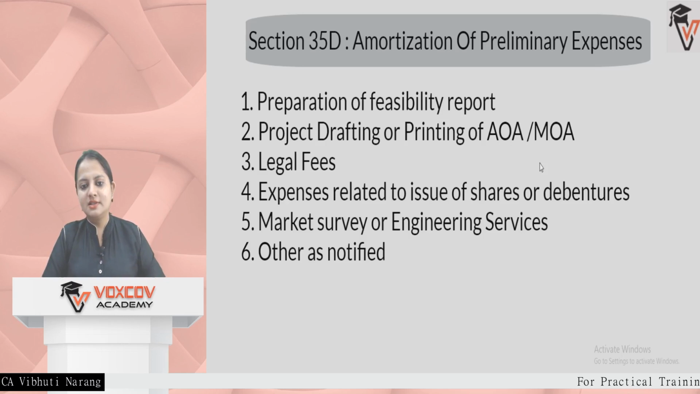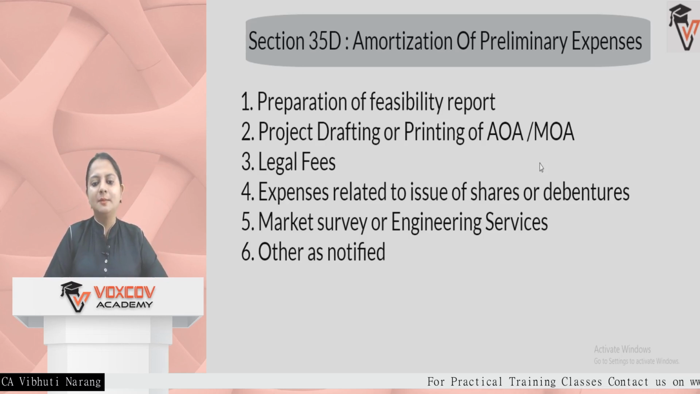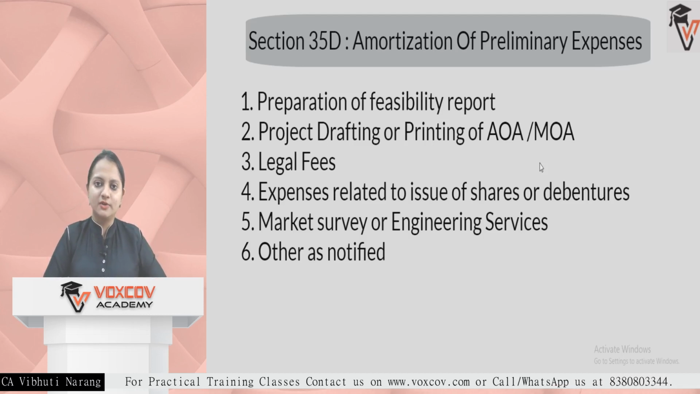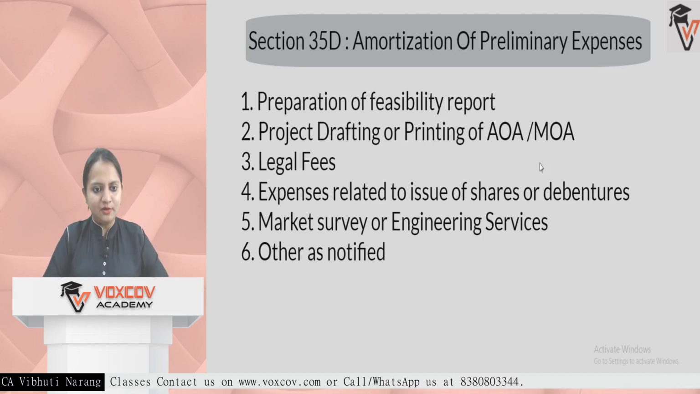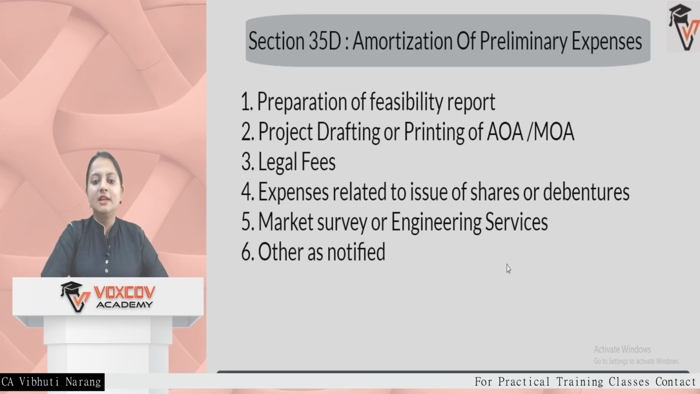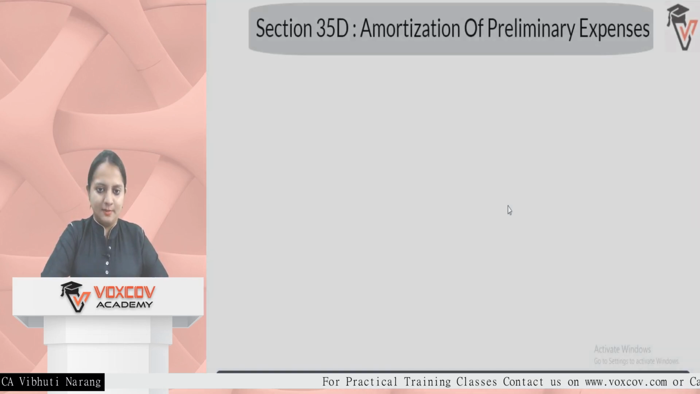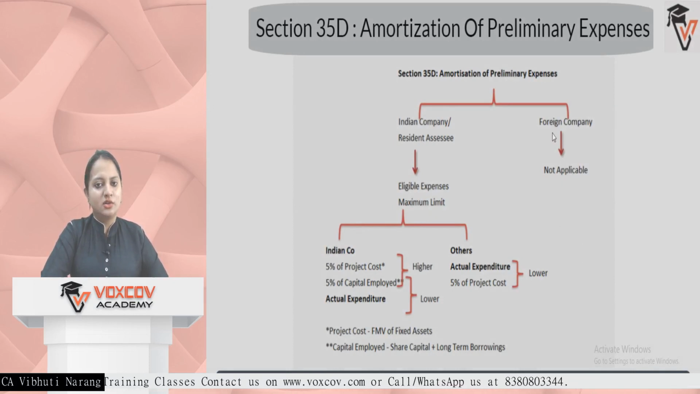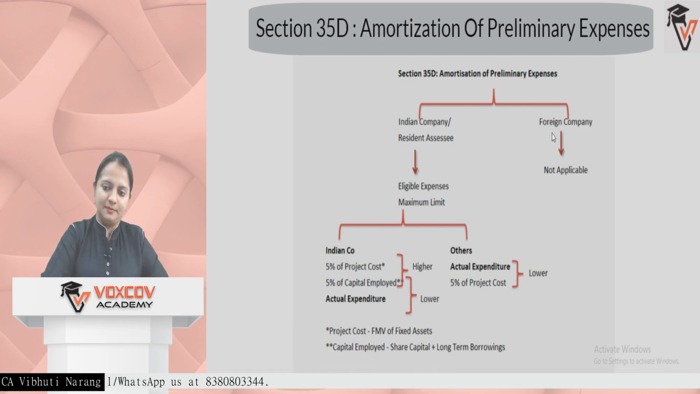So if that expenditure is there, that's a preliminary expense, or it can be any printing of articles of association or memorandum of association in case of companies, any legal fees paid for the same, any expenditure which is related to shares or debentures issue, then market survey or engineering services or any other notified expenditure done for preliminary expenses. There is an amortization or deduction available. Now this deduction is available in this sense. First thing, it is not available to a foreign company. So it is available only to a resident assessee or an Indian company.